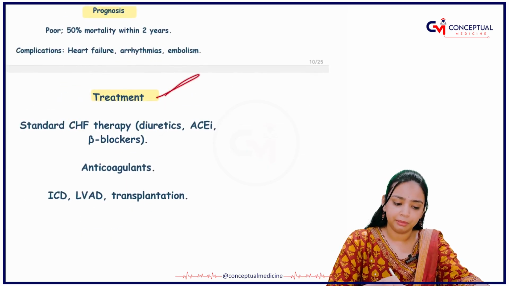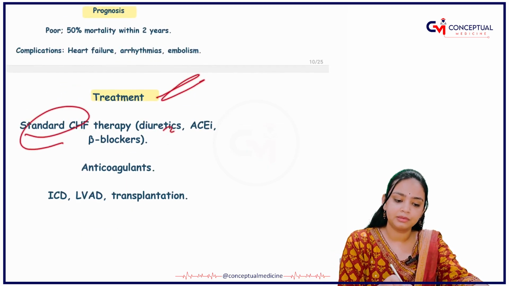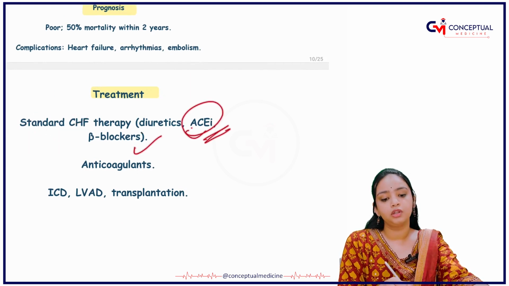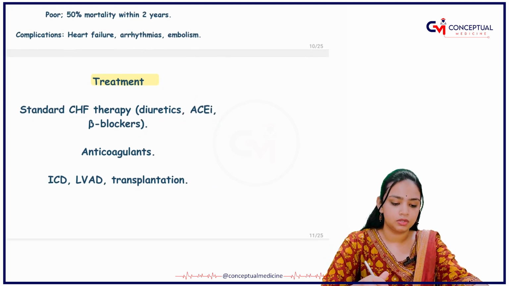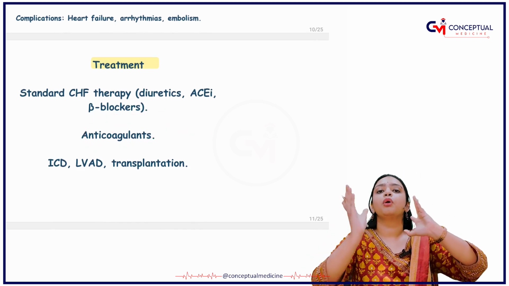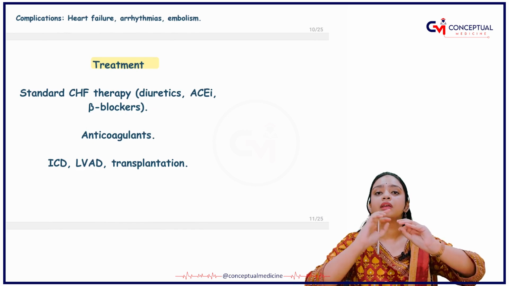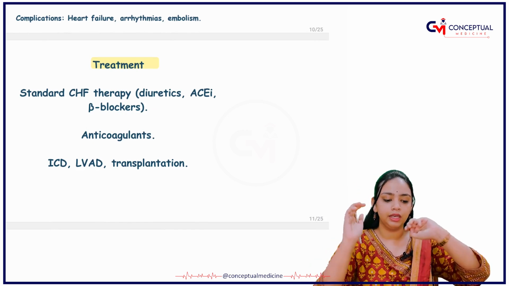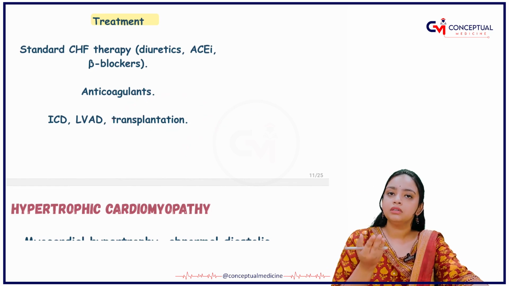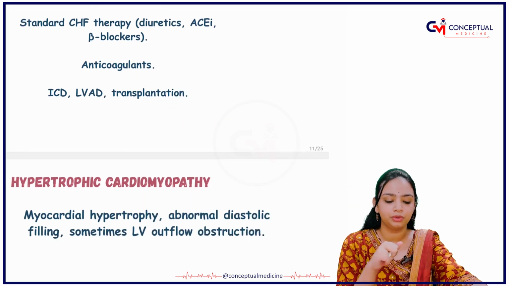Now, what is the treatment? The standard treatment is basically to give the diuretics, the ACE inhibitors, and the beta blockers, right? Then you have to give the anticoagulants. If there is any thrombus formation or a blood clot is getting accumulated, you will give the anticoagulants to that person. And finally, if nothing works, then transplantation comes into action, right?